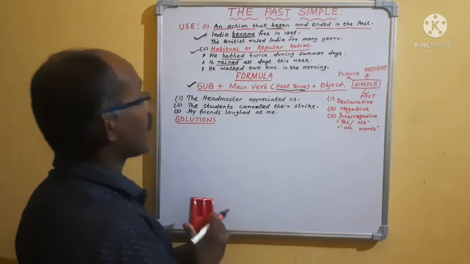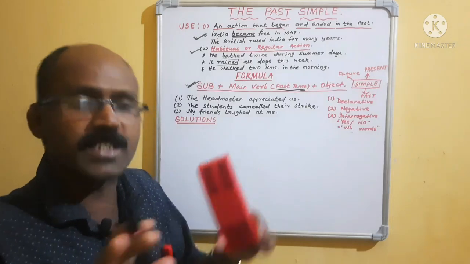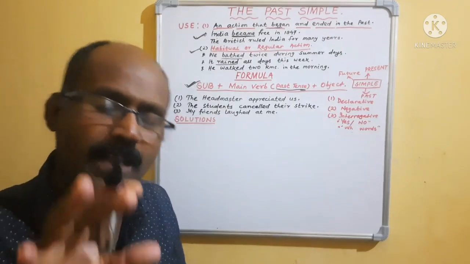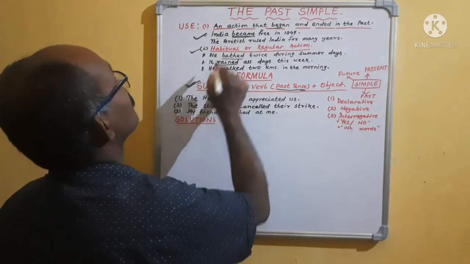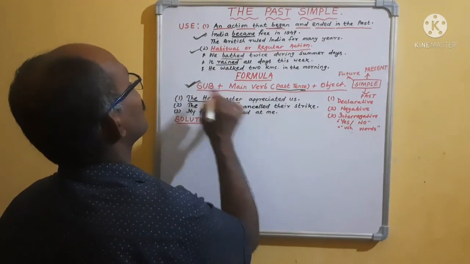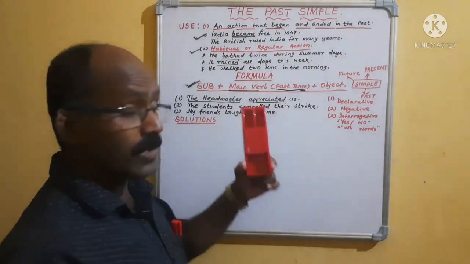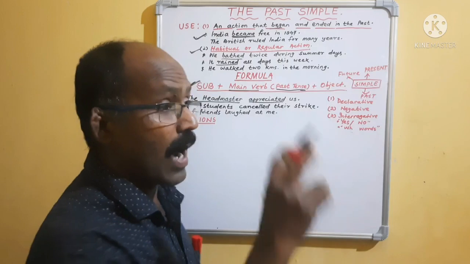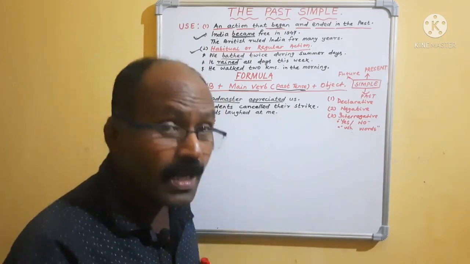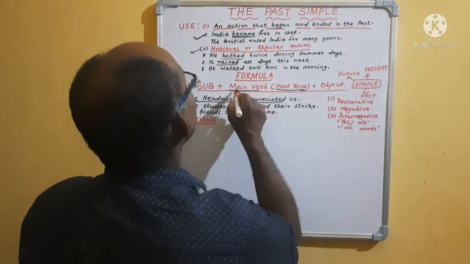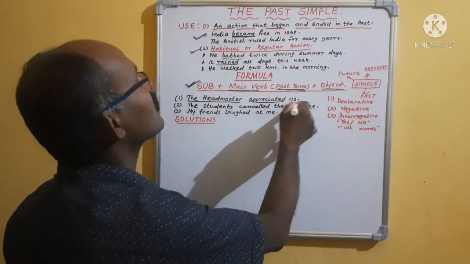Now come to the formula. You know the formula. In present simple you have read this formula, and here it is the same formula. No change of the formula in past tense. But the difference is that subject, the headmaster, subject. Then main verb, appreciated. As we are discussing the past tense, appreciated is the middle one, past tense. So main verb, past tense. Clear? Then object or complement, us.